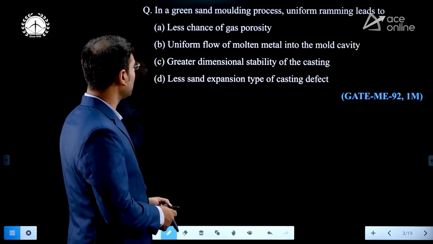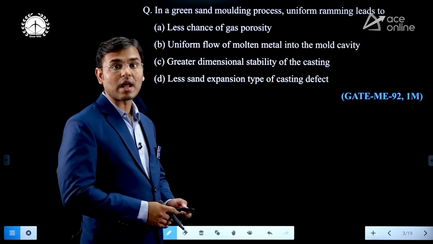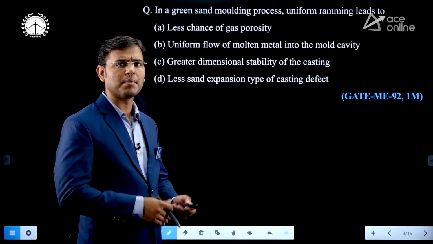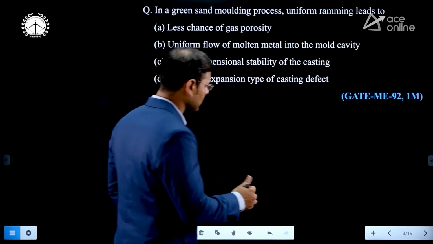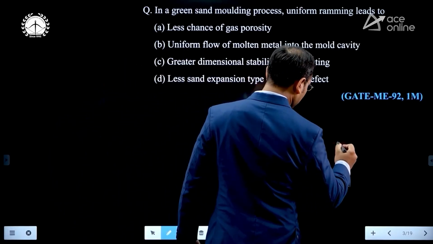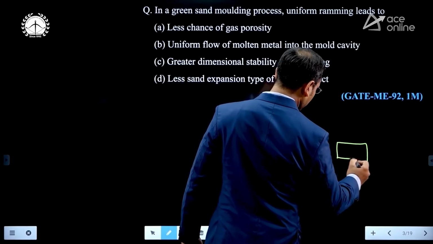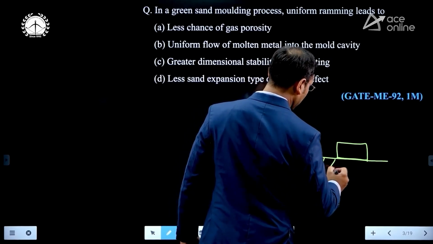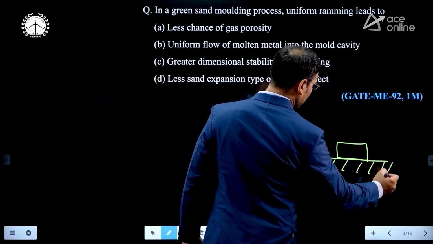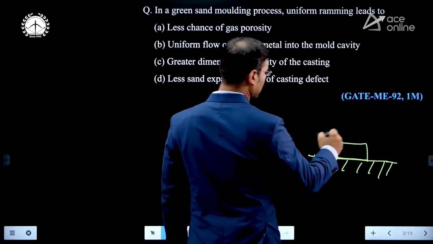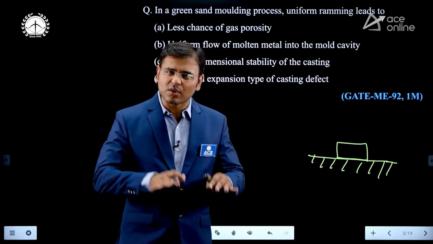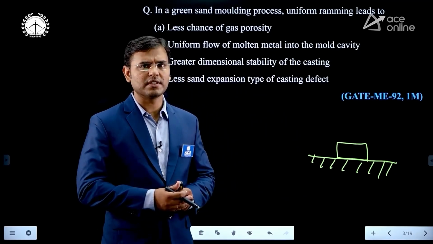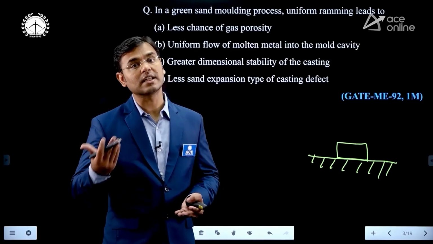In a green sand molding process, uniform ramming leads to what? Just see, uniform ramming means here is one pattern. In green sand molding, this is one of the patterns, and on the pattern we are giving the sand. Everywhere we are giving the sand. After giving sand, we are compressing that sand. There are two methods to compress that. One is by human hand or by machine.